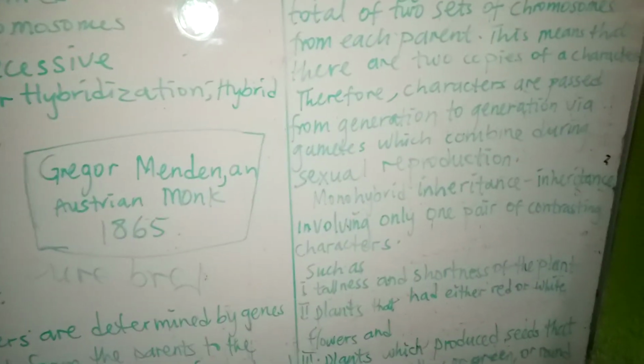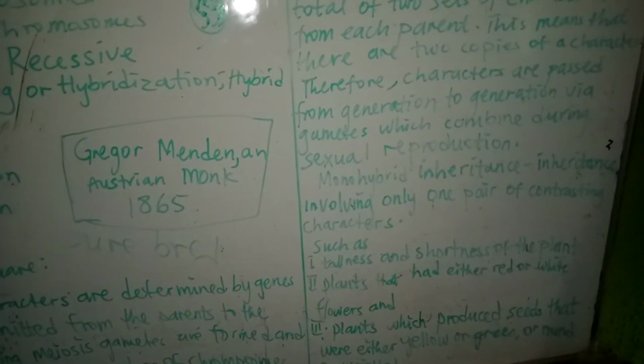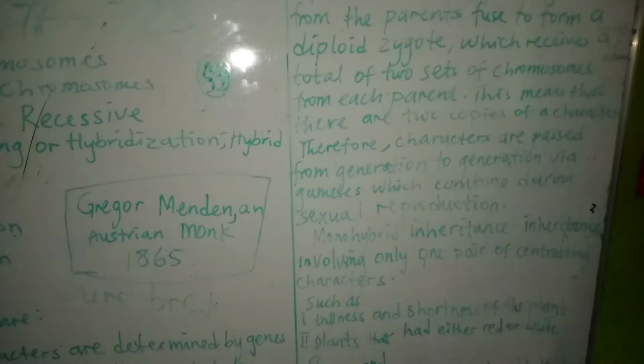So during sexual reproduction, I said that the gamete is haploid. What is the haploid gamete now? 23 from the mother fuses with 23 from the father to form a diploid zygote, which has 46 chromosomes. So it receives a total of 2 sets of chromosomes. Where are the 2 sets?